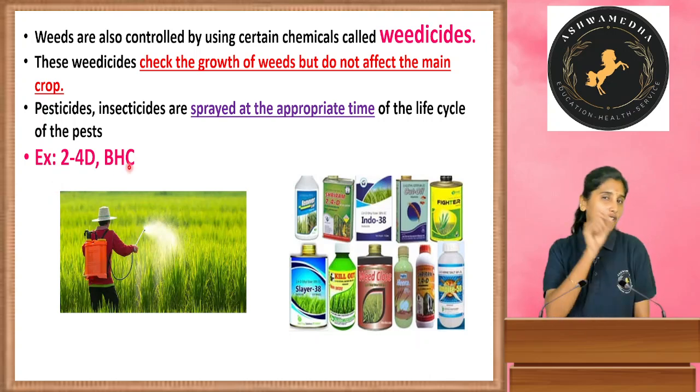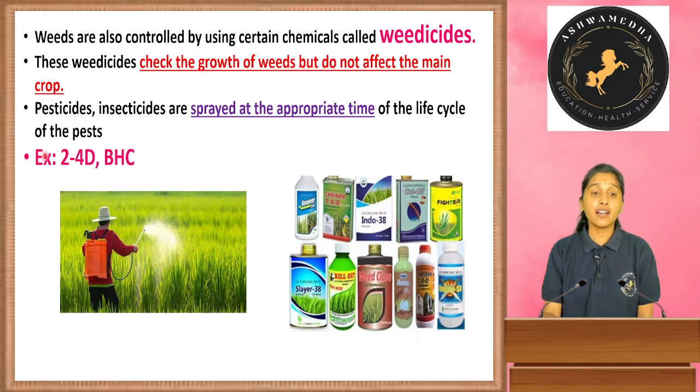I will give you some work. Here these are the short forms. Okay, 2,4-D and BHC. You have to find the full form of these two weedicides, these two chemicals. Okay, will you do it? You have to do it.